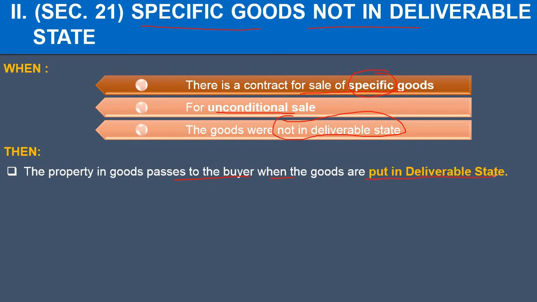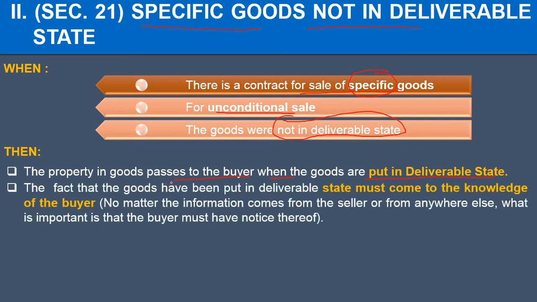The moment we make the goods prepared in the deliverable state, the property is going to transfer from the seller to the buyer. The fact that goods have been put in deliverable state must be informed to the buyer. The moment the goods have been made deliverable, the same thing should come to the knowledge of the buyer. This information can be given by the seller, or it can be given by a third person, that is immaterial. The point is the buyer should know that the goods are in the deliverable state.